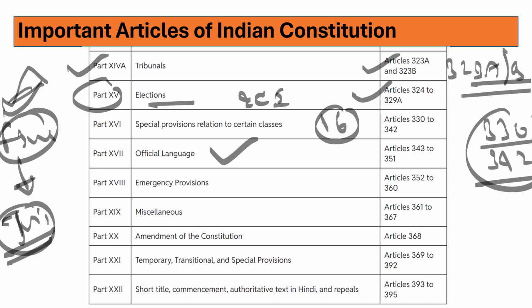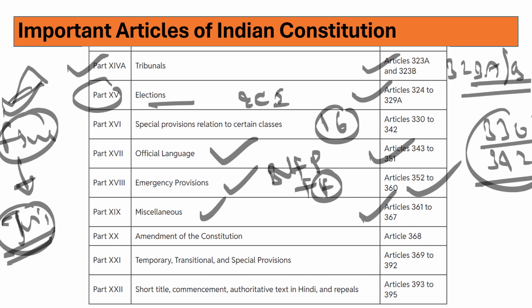Part 17 deals with official language, Articles 343 to 351. Emergency provisions, three emergencies are there: national emergency, presidential rule plus financial emergency. These articles we will discuss, Articles 352 to 360. Miscellaneous provisions, whatever they have included, are under Part 19, so Articles 361 to 367.